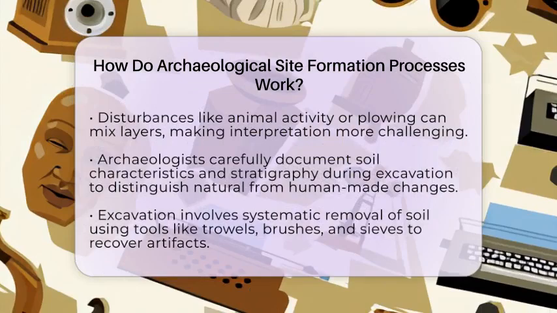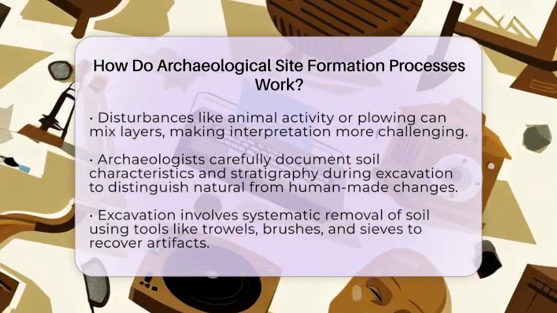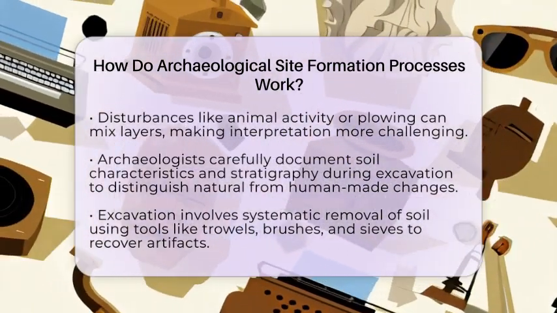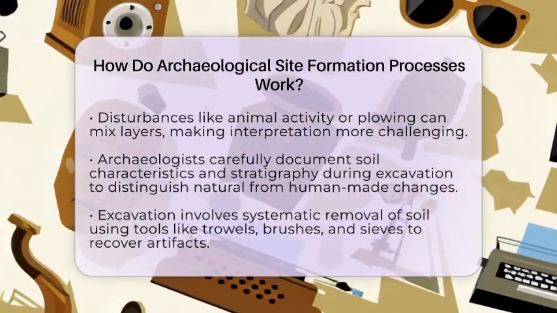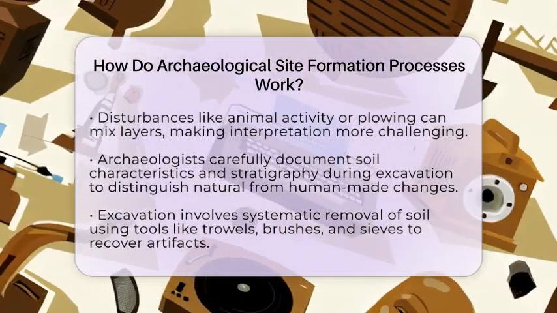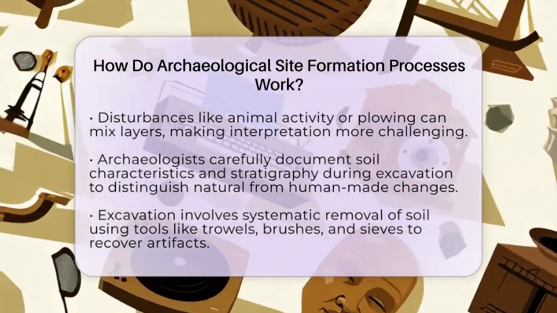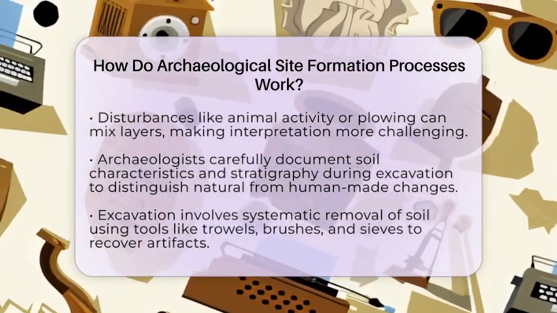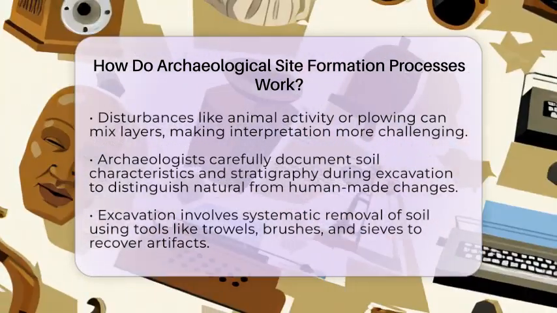These layers, called stratigraphy, tell a story of what happened first and what came later. Usually, older layers are beneath newer ones, but disturbances like animal activity or human plowing can mix things up. That's why archaeologists pay close attention to soil colors, textures, and inclusions during excavation. They carefully record how each layer was formed to avoid misinterpreting the site.